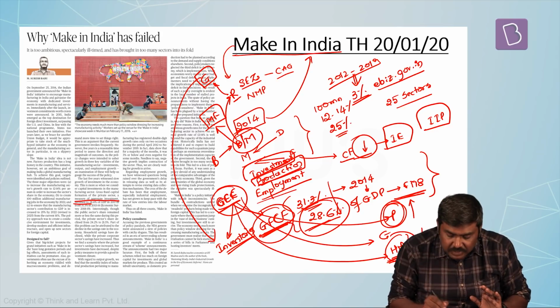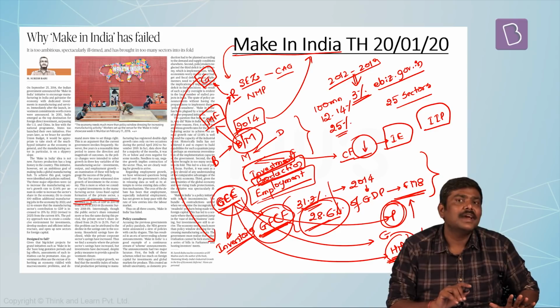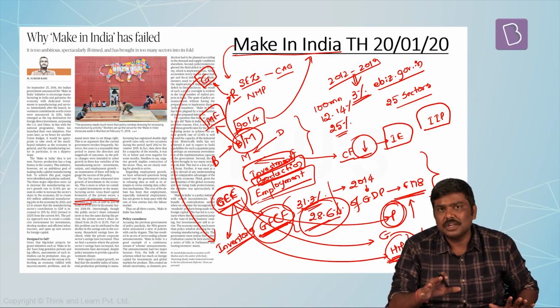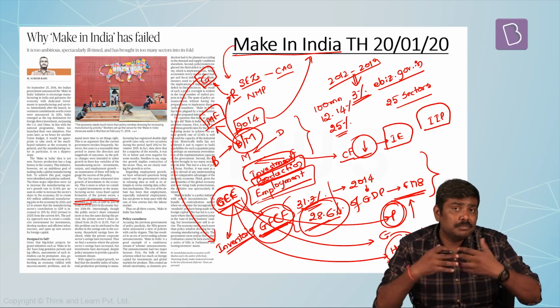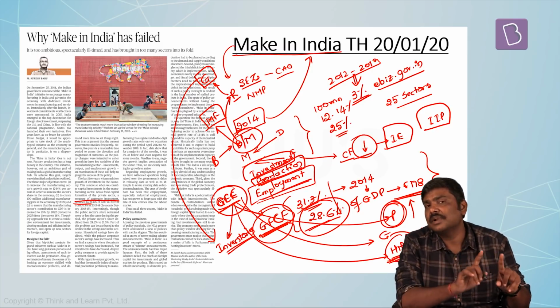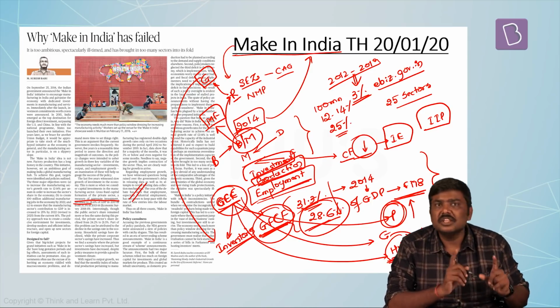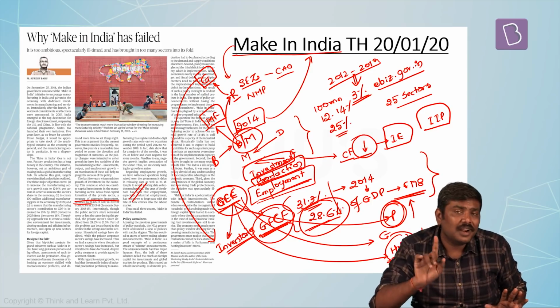And finally, with respect to employment, the article says the Government of India has not been able to publish, or has blocked, many of the publications related to employment generation during this tenure. So these are some of the very important points given in this article. But more importantly, understand this.